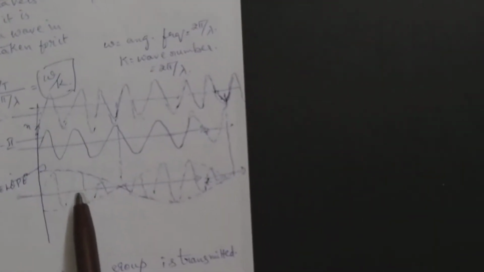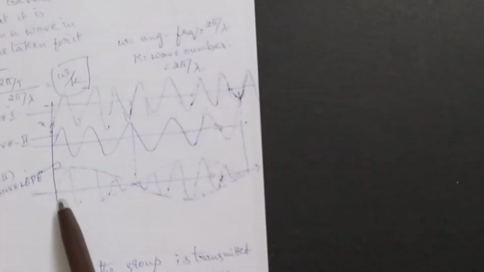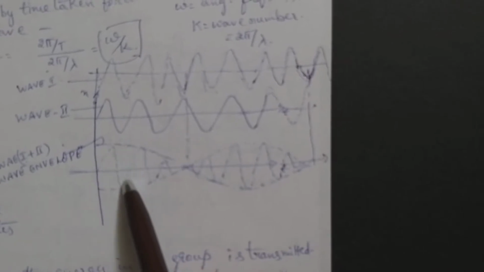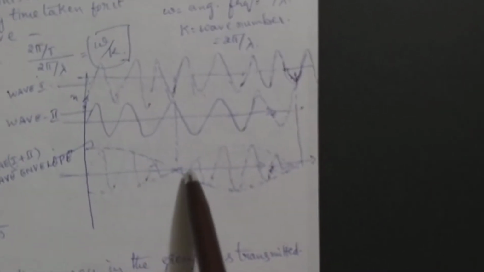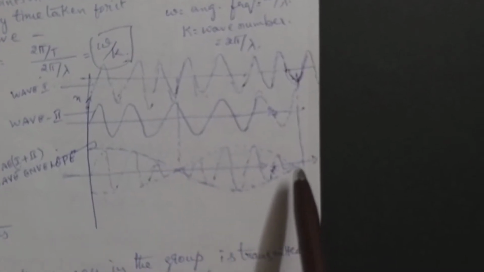So this we have studied at intermediate level in standing waves also. Now this is the envelope which represents the variation of amplitude of the wave. The actual wave is this one, varying in amplitude. How its amplitude varies is defined by the envelope.